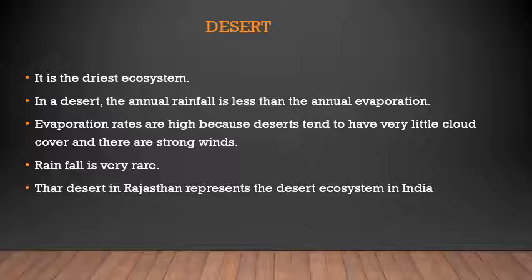In a desert, the annual rainfall is less than the annual evaporation. Annual means when you compare throughout the year, from January to December, the rainfall is much lesser than the evaporation. What is evaporation, children? Loss of water by the formation of water vapor in the presence of heat, right? When the water gets converted to water vapor, that's called evaporation.